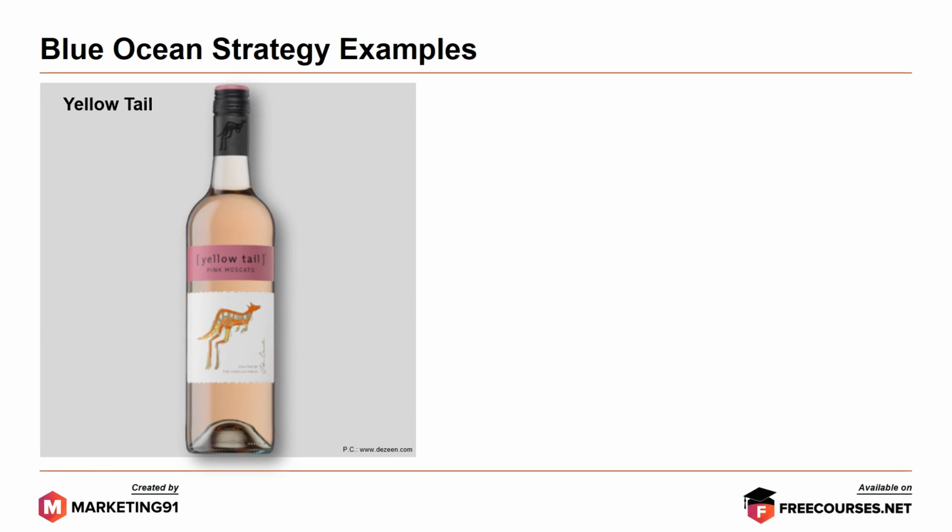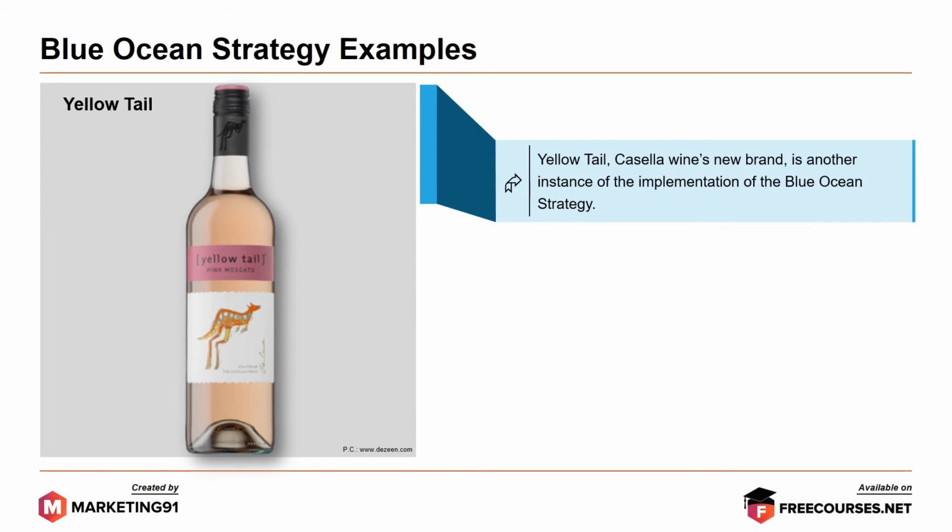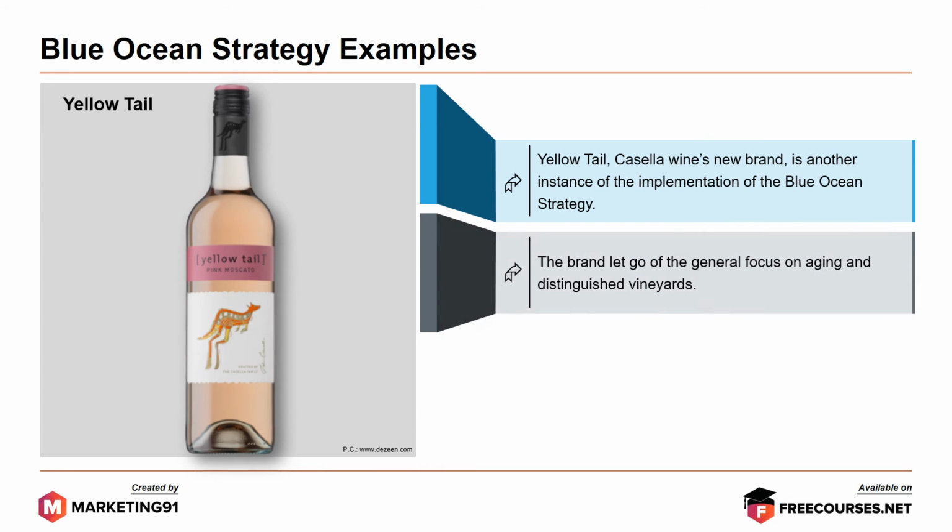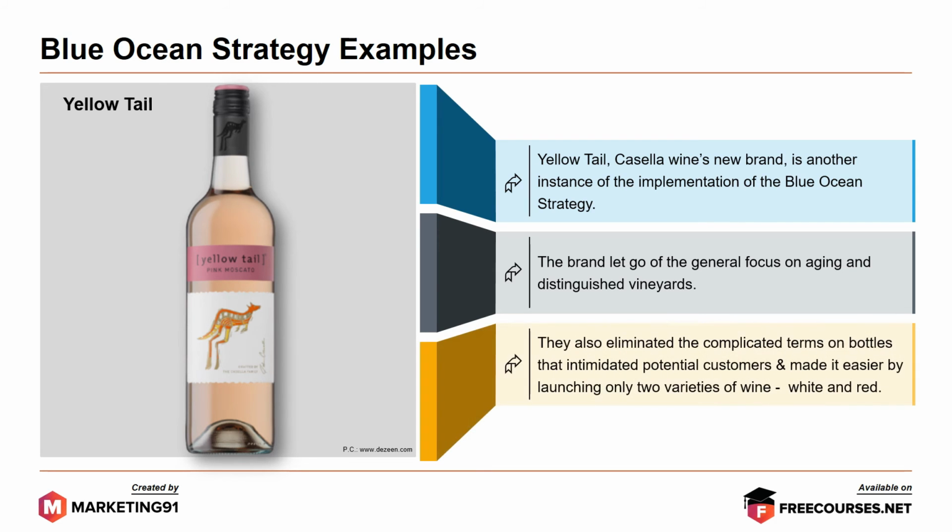Next in line is Yellowtail. Yellowtail, Casella's wine's new brand, is another instance of the implementation of the Blue Ocean Strategy. The brand let go of the general focus on aging and distinguished vineyards. They also eliminated the complicated terms and bottles that intimidated potential customers and made it easier by launching only 2 varieties of wine, white and red.